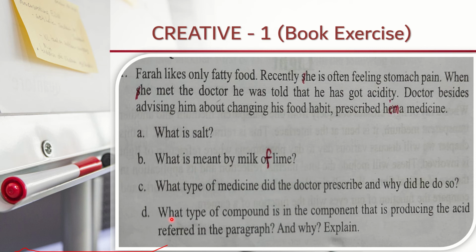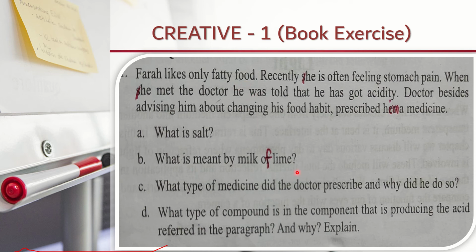Now the next question, what type of compound is in the component that is producing the acid referred to in the paragraph? In the paragraph there is written about fatty food. You know, fatty food or junk food is not easily digested, and for this indigestion occurs and acidity occurs.